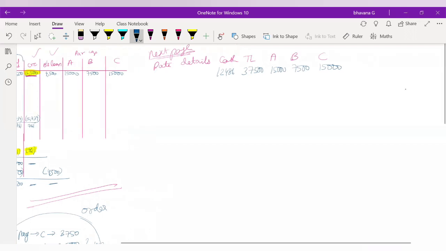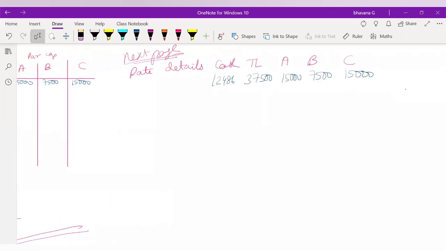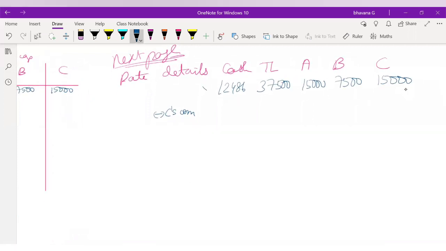Here, since in the question they already told you that C must be paid a commission on whatever amount is distributed to the partners. Okay. So now here, what would you do? You tell me, what will be the 10% commission here? Can someone tell me what will be the 10% commission here? 12,486 is the balance. What is the 10% commission to C, which we have to give to C, minus C's commission? What is the 10%? Can you guys tell me what is the 10%? On 12,486, that is where you will go wrong. You will not find out the commission on 12,486.